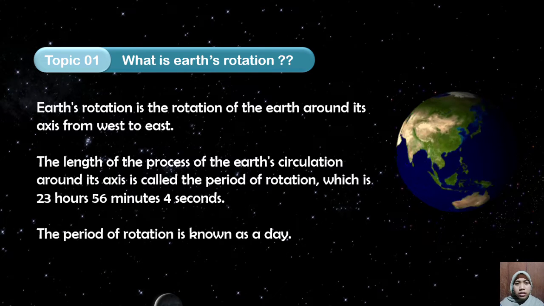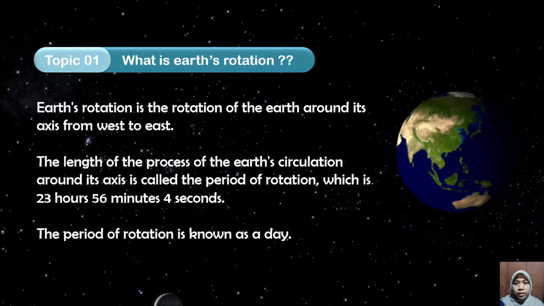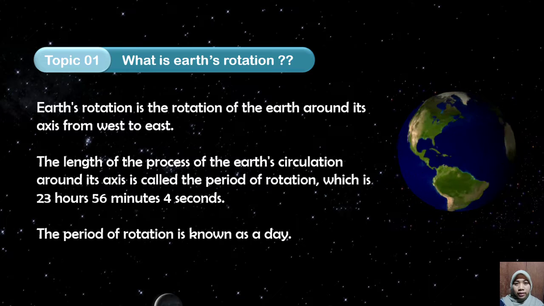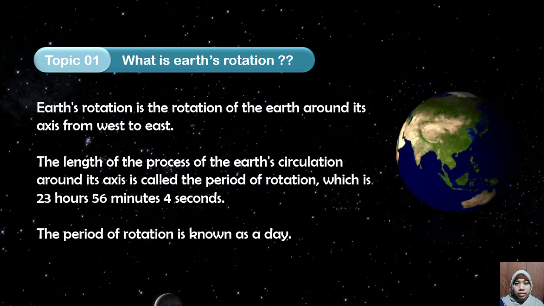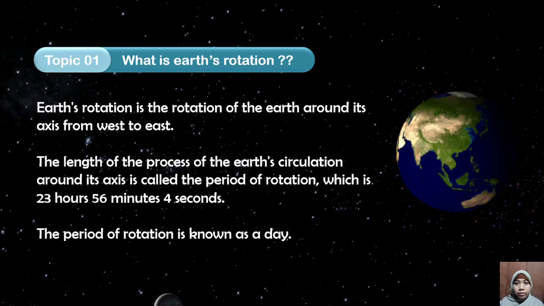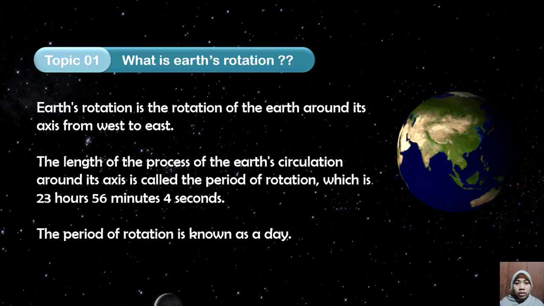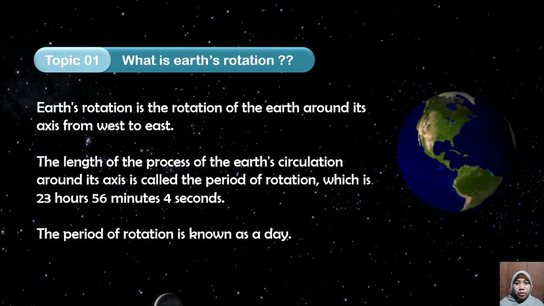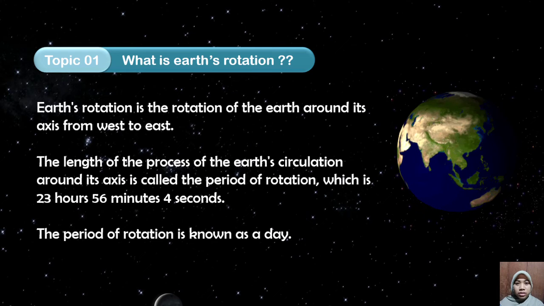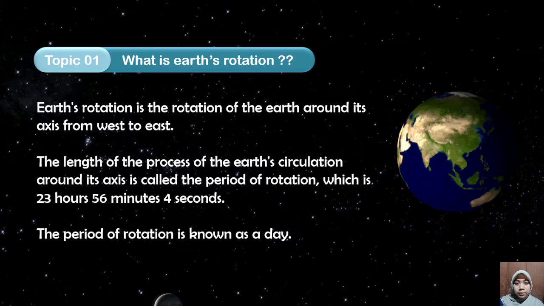However, the rotation of the Earth around its axis is not felt because of gravity. The Earth's gravity pulls all objects toward the center of gravity of the Earth itself. Even though the Earth is rotating, we will not feel the movement of the Earth's rotation or fall when we are under the Earth.